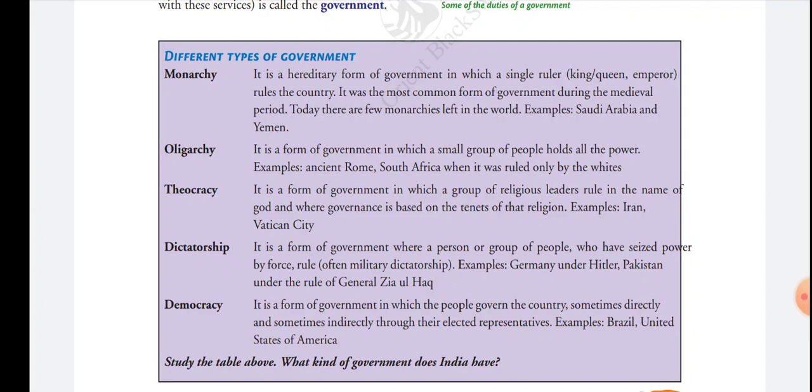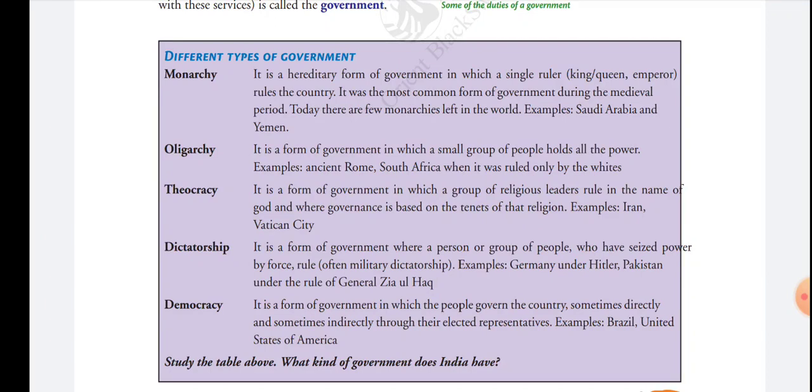And it is a hereditary form of government. Hereditary means passed from generation to generation, or passed from father to son. It means after the death of the father, his son becomes the ruler of that country.